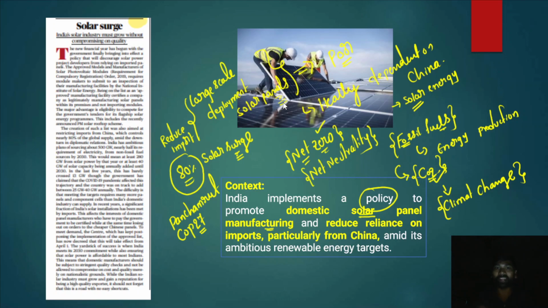Therefore India has devised a policy to promote domestic solar panel manufacturing, and at the same time reduce its reliance on imports, particularly from China. Amid the ambitious renewable energy targets, in order to achieve those targets we must gradually scale up our domestic solar panel production.